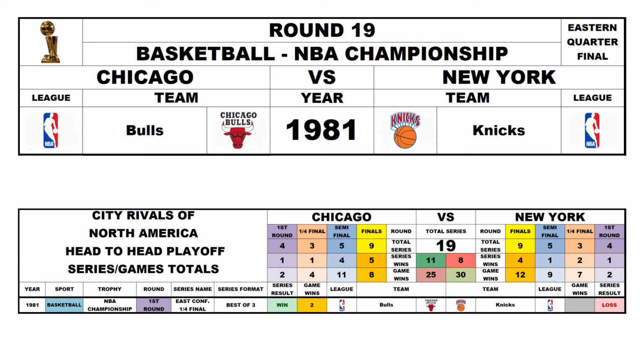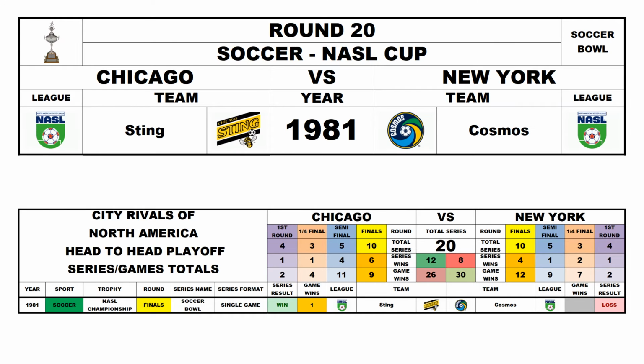Round 19, NBA Eastern Quarterfinal, 1981. Chicago Bulls versus New York Knicks. Chicago won the series 2-0, so now it's Chicago 11, New York 8. Round 20, the North American Soccer League Soccer Bowl, 1981. The Chicago Sting versus the New York Cosmos. Chicago would win the game and the championship, so now it's Chicago 12, New York 8.